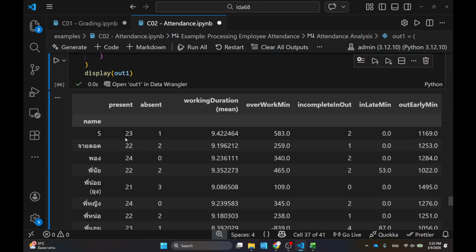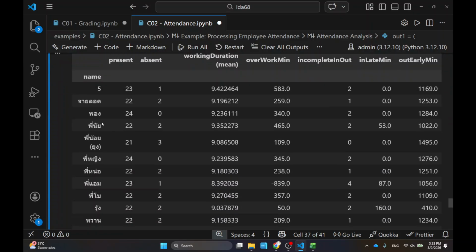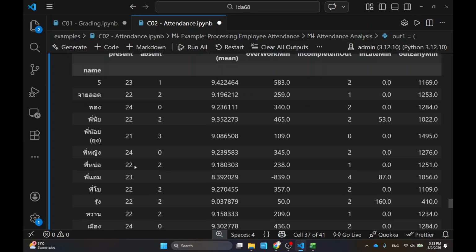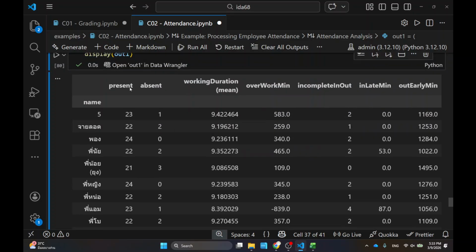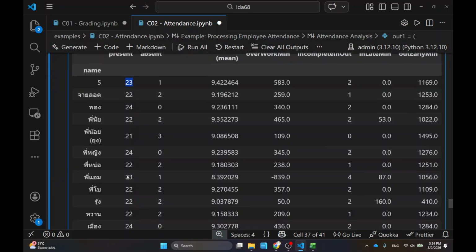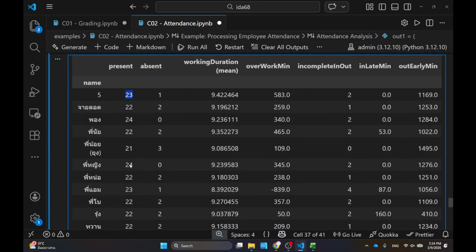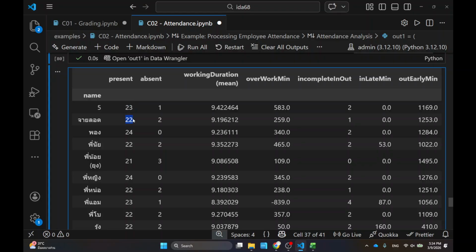Okay, so with that, I can collect all the employees, right? And for all of them, I know how many days they are present. In a month, there should be like 24 or 25 days. So most of them come in, right? But then there are certainly missing days for them. So they are absent, right? This one will affect their salary.